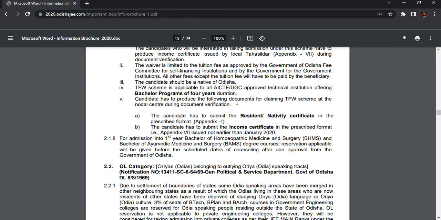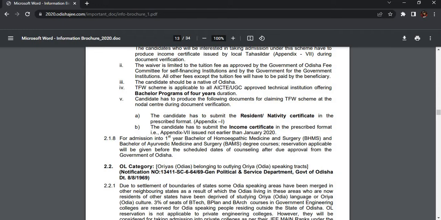Candidates have to produce the following documents when claiming TFW at the nodal center. The candidate has to submit the resident or native certificate in the prescribed format, Appendix 1. In our time we provided the online certificate and they accepted that.